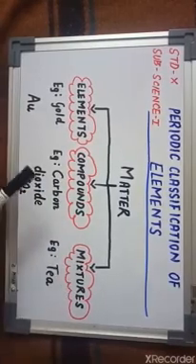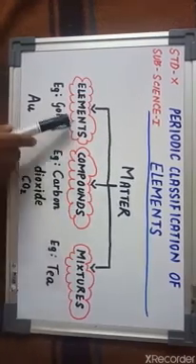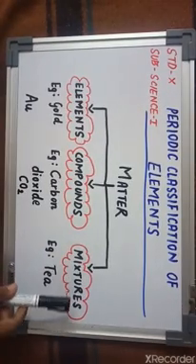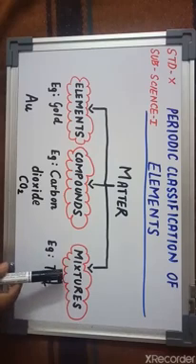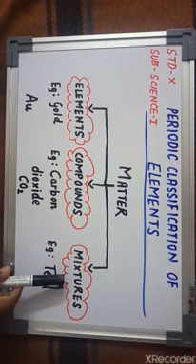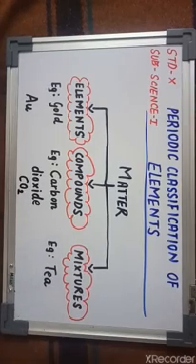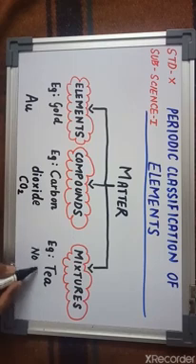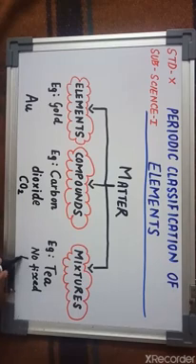Now, when we go deep into these, when we go to the composition of all these three, we can see that first one, if I take mixtures, how the constituents are arranged or how the components are arranged in mixtures. In mixtures, you cannot see any fixed proportion for its constituents. It has got no fixed proportion.